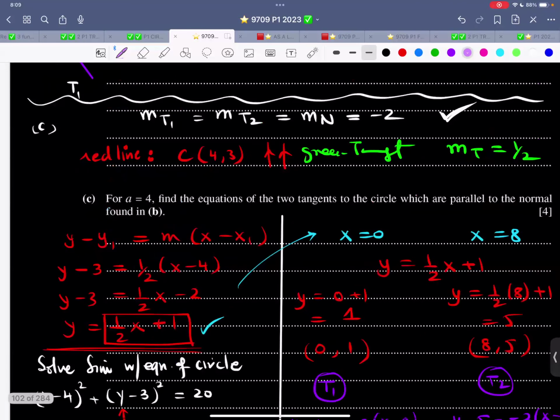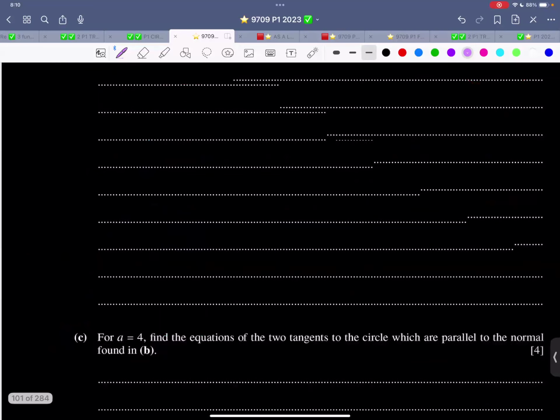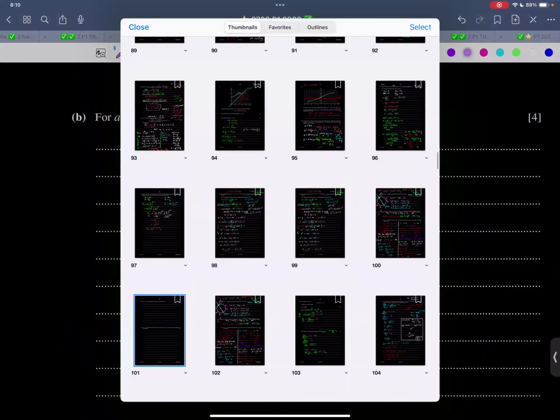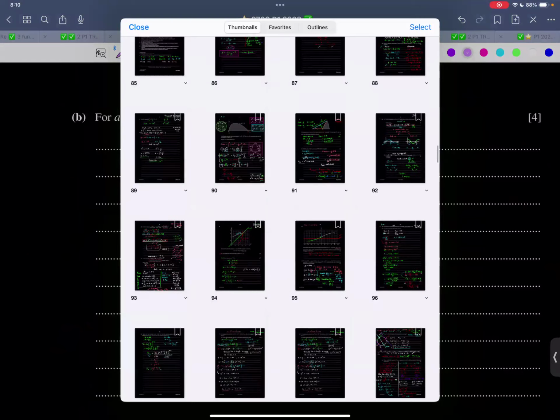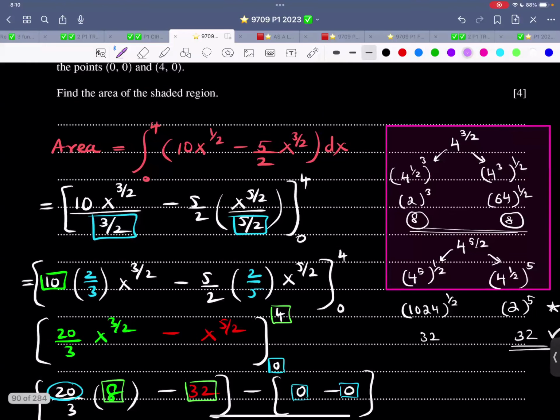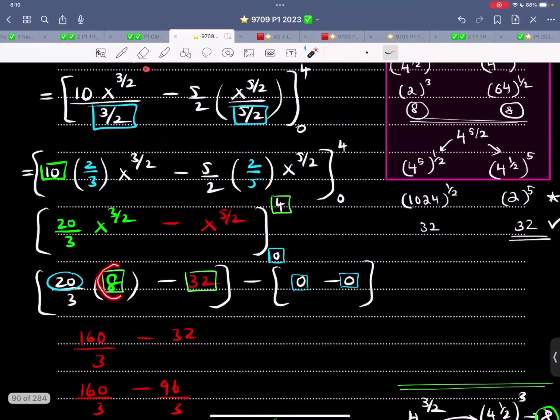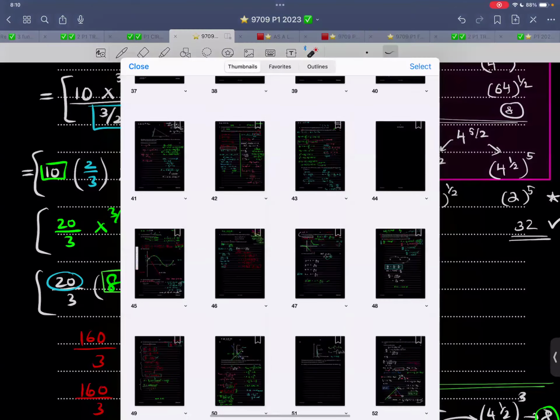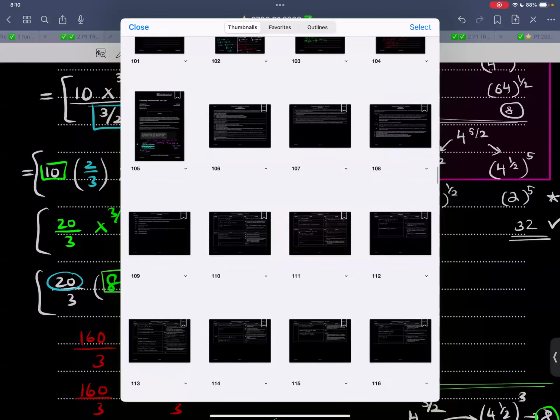For example, there was one question in which I have done the working. Let me go up and let me show you which question I am talking about. Let's say in this question, I have done this working. This working on the sidelines, you can do in pencil because it is kind of rough work. Then when I substitute over here, 4 raised to power 3 over 2 is 8. 4 raised to power 5 over 2 is 32. So this you can write over here and the working can be done on the sidelines. I hope I've answered that question which someone has recently asked.